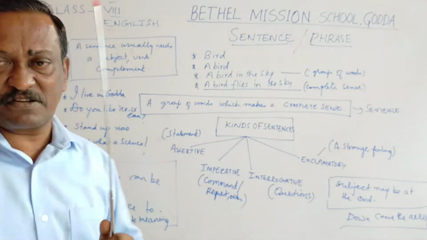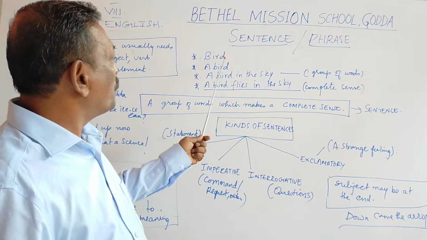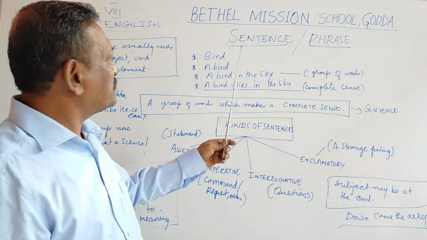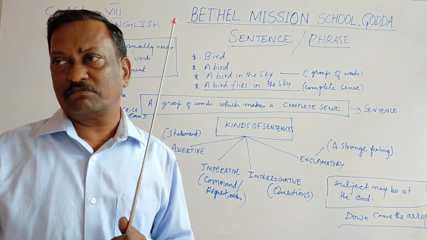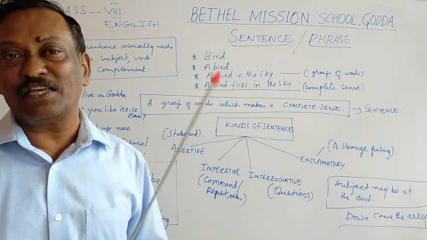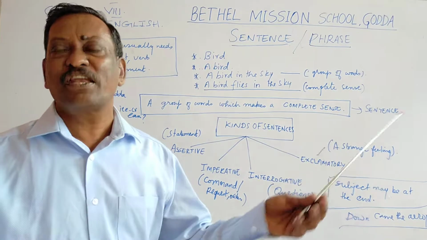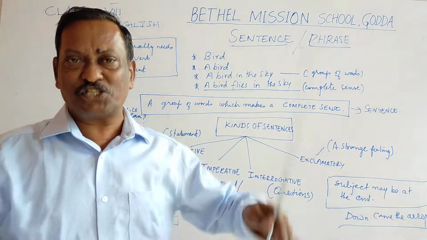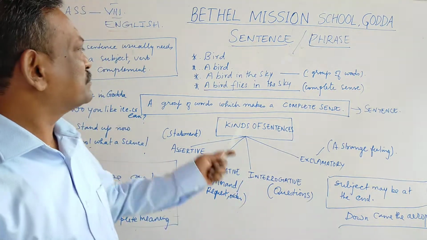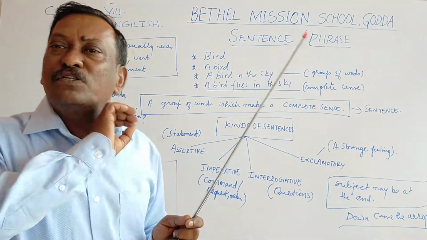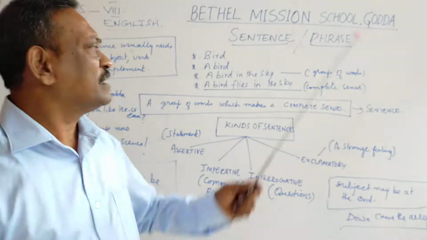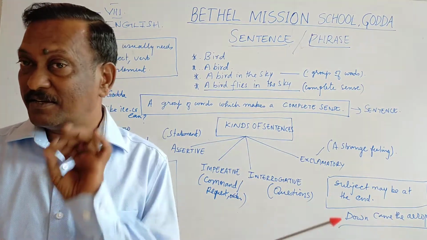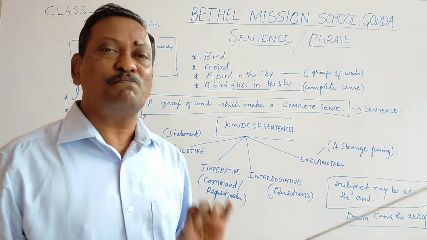Look at the board here. I've written a word, that is bird. Now this is a single word. It does not have any meaning in it. Bird. But what kind of a bird? What is it doing? Is it flying, or is it perching itself on a tree? We don't know. Just a single word with no extra information. Therefore, it does not give you a complete meaning.